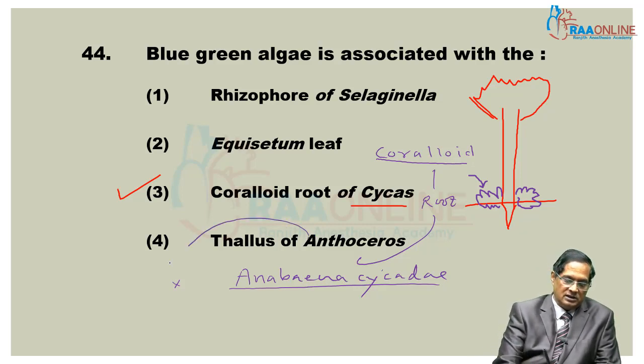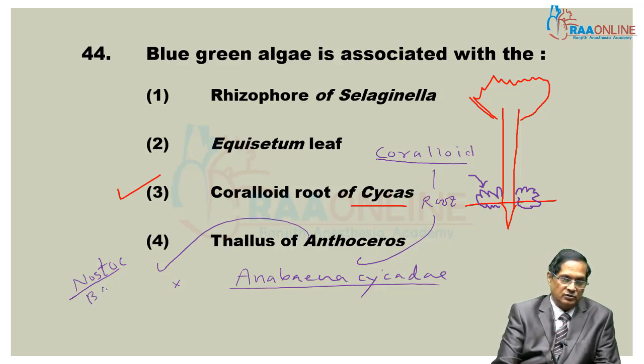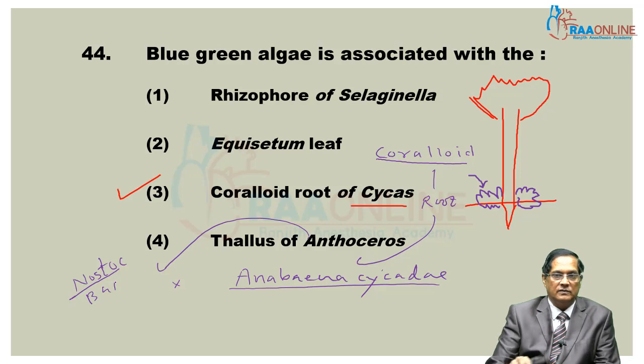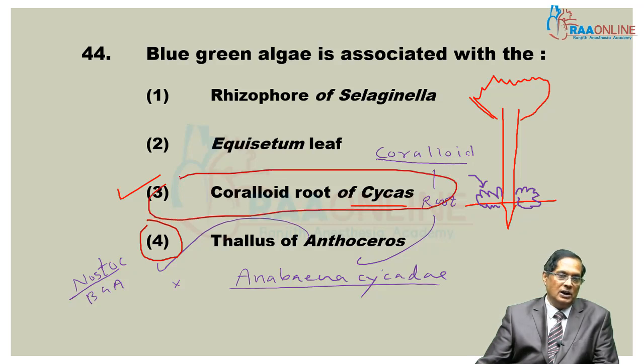Though in the thallus of Anthoceros, Nostoc as BGA is present. So there are two answers here, third and fourth both. The third answer is also right and the fourth one is also right. But this is not mentioned in your NCERT. So the absolutely correct answer, if we have only one choice, is Cycas.